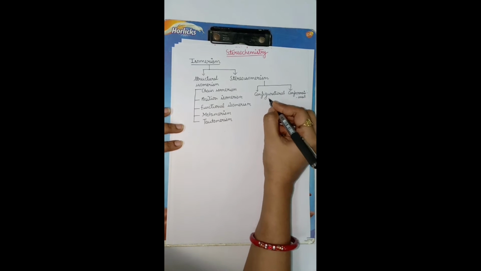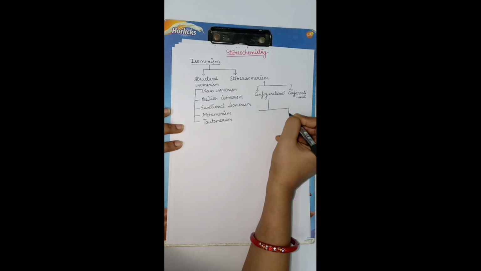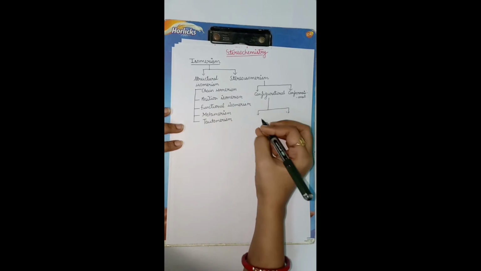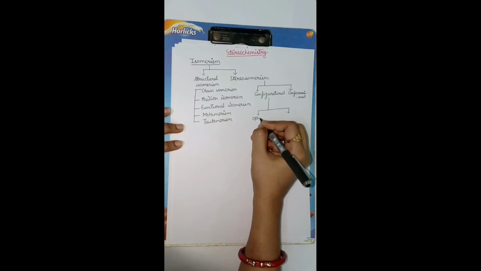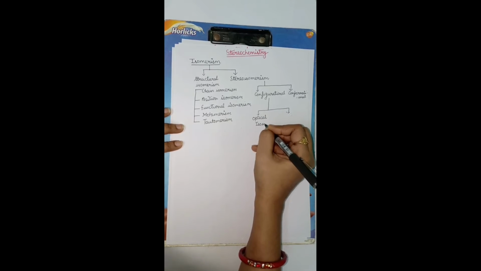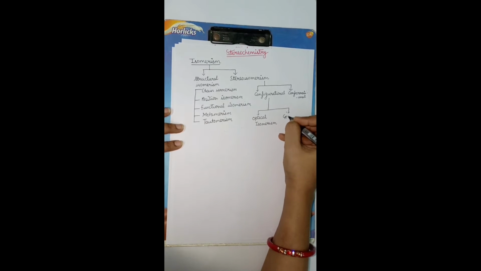Configurational isomerism is further subdivided into optical isomerism and geometrical isomerism.